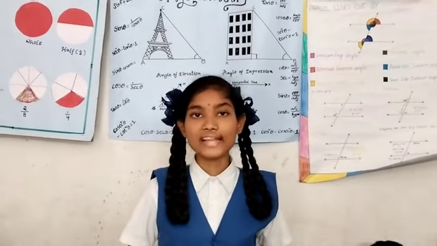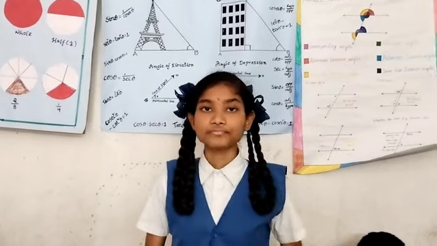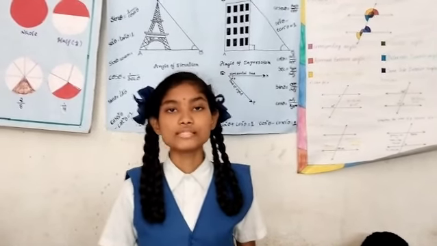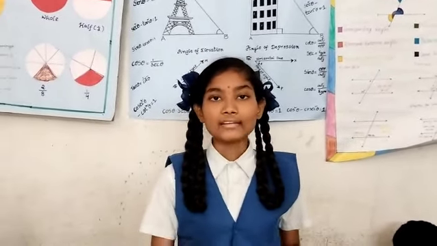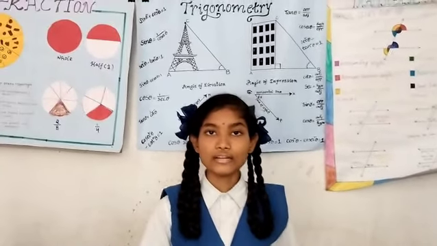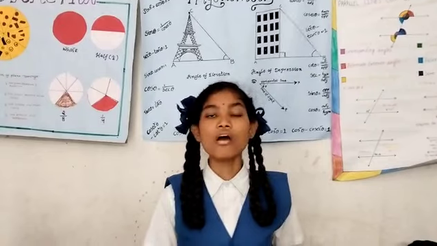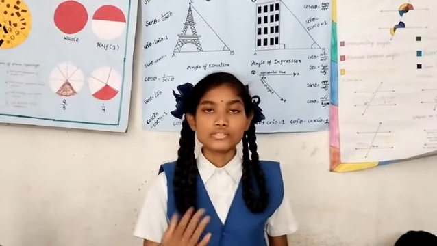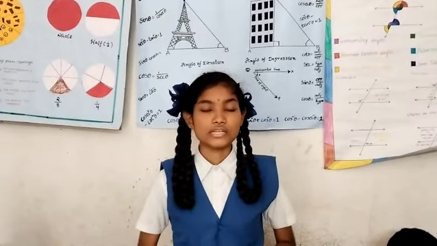For that, there are some formulas: tan theta equals sine by cos, cosecant theta equals 1 by sine theta, and secant theta equals 1 by cos theta.